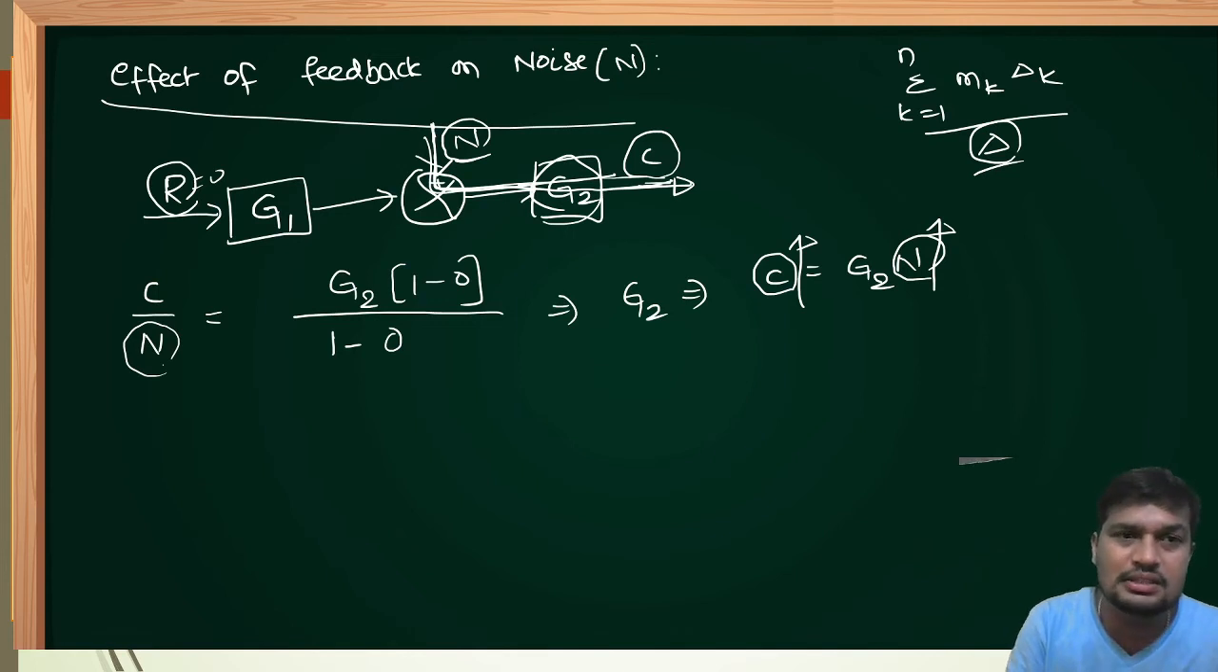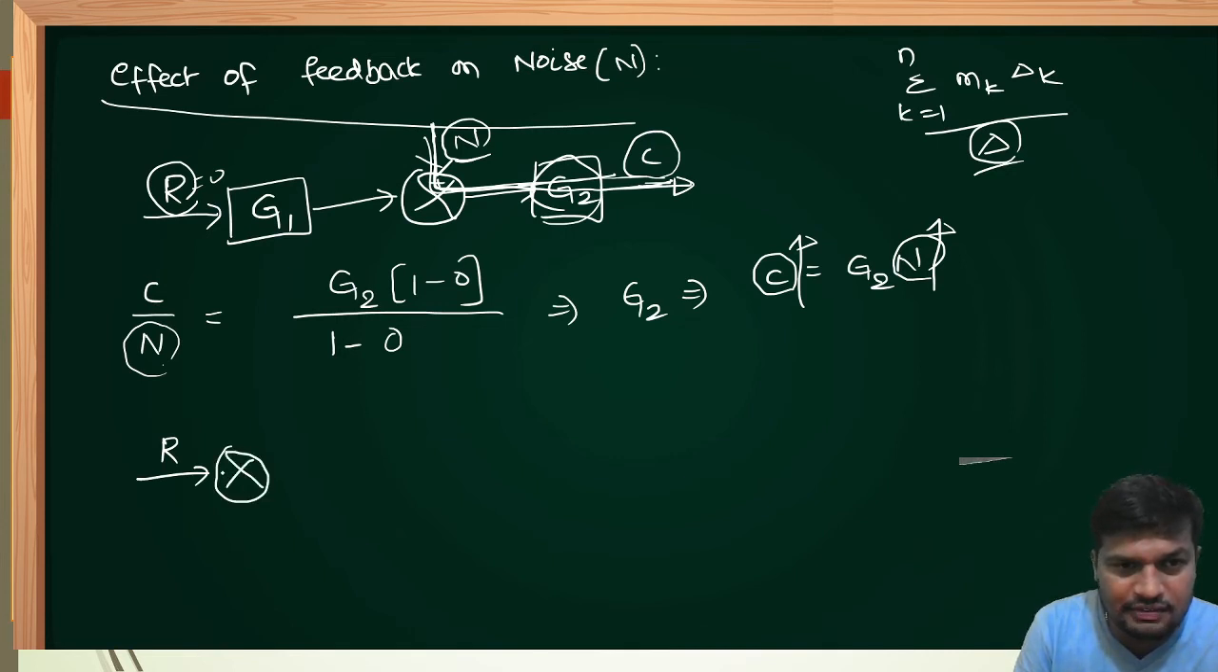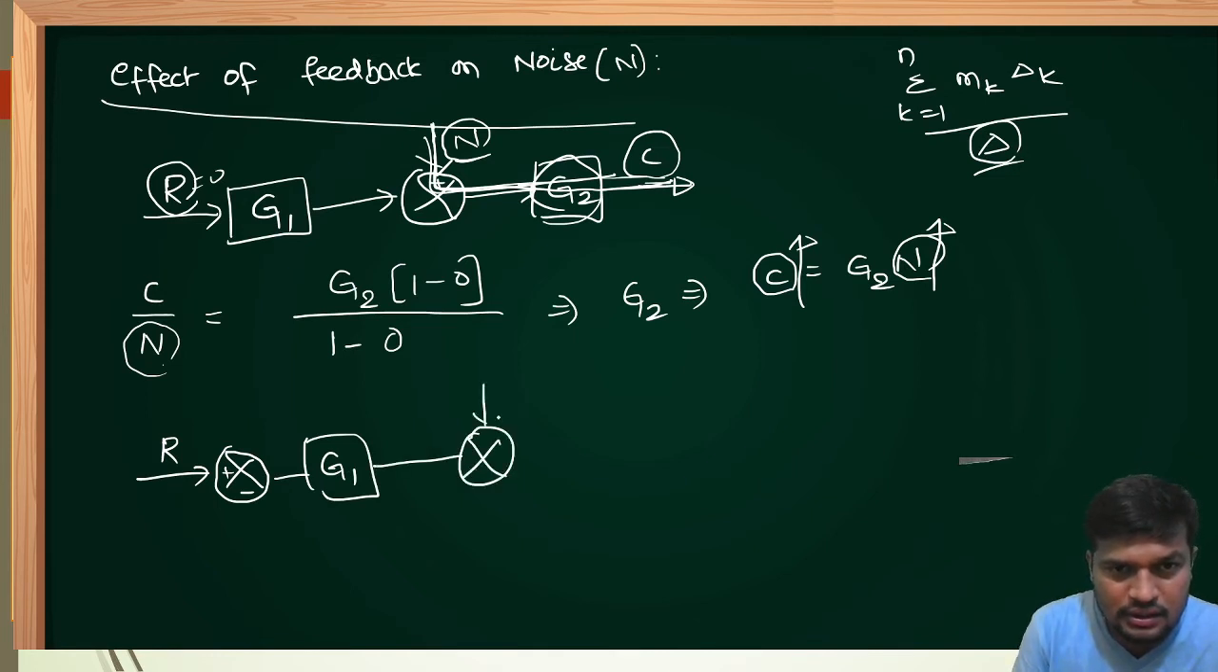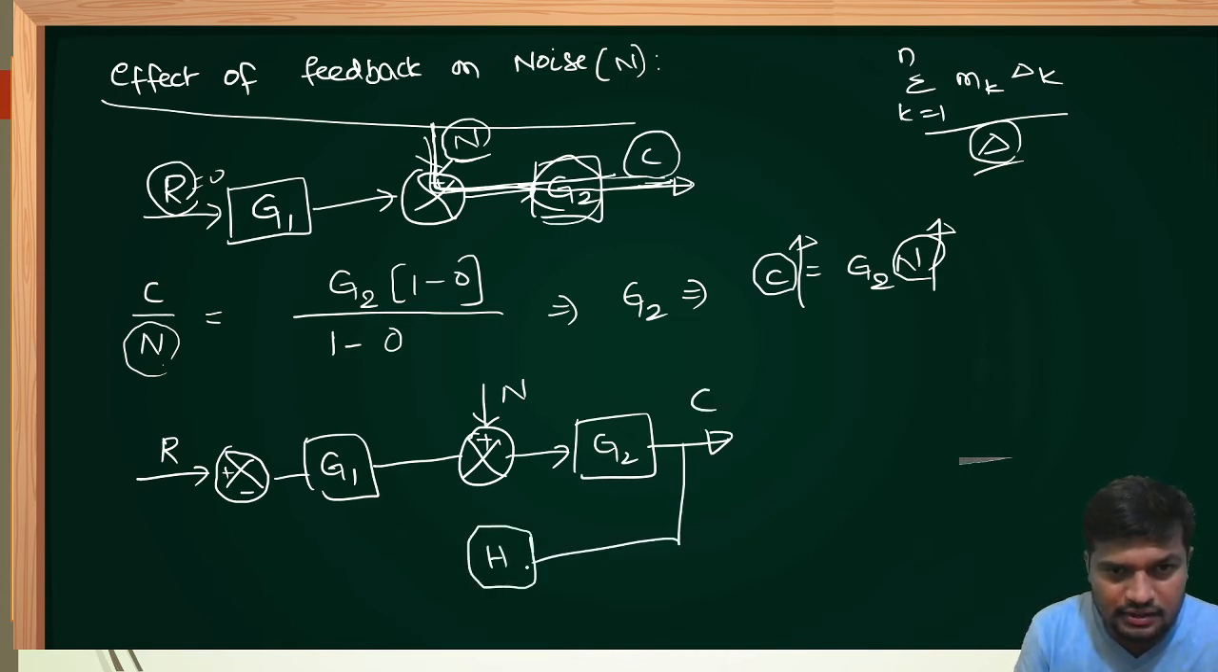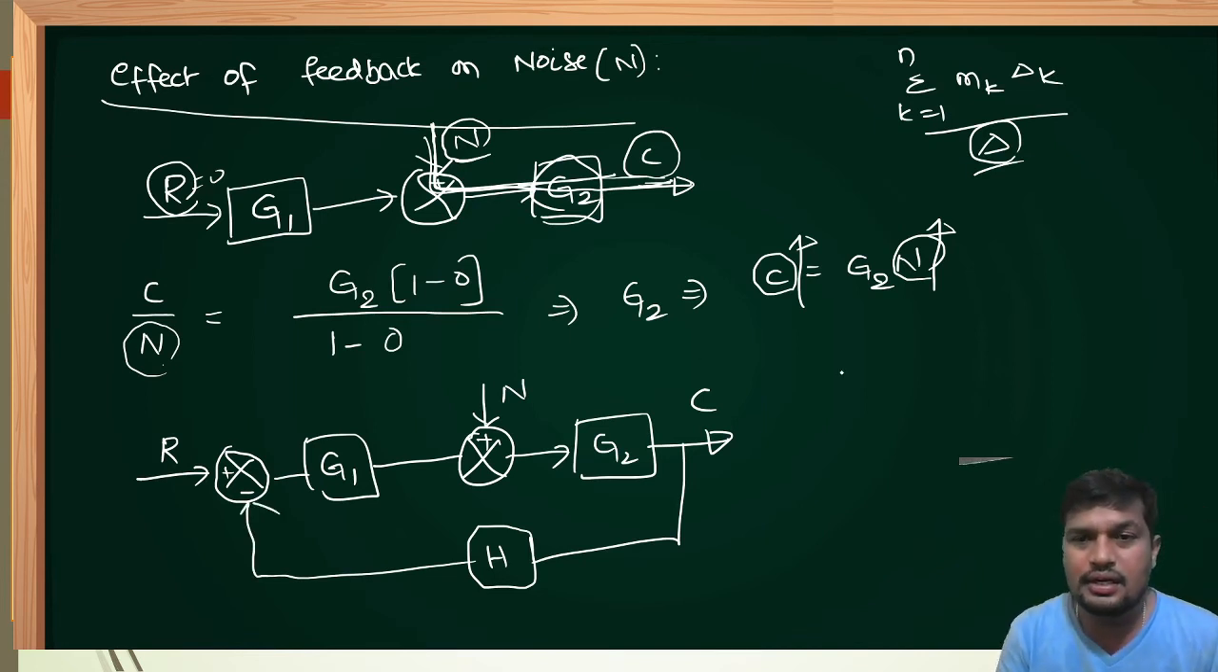How to overcome this? Just by connecting feedback to the above system. Reference input, we require an error detector in order to connect the feedback, and forward path gain G1, and this is the summing point. The undesired input, called noise, enters the system. Another forward path, let's say G2. Output of the system is C. From output to reference input, we connect a feedback path, that is H with negative sign. Now, how to calculate the transfer function between output and noise?